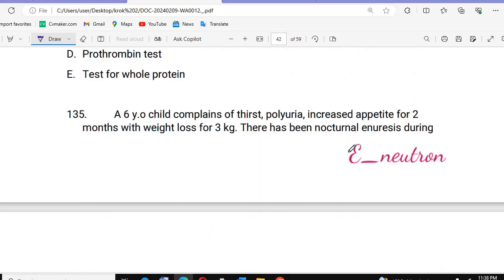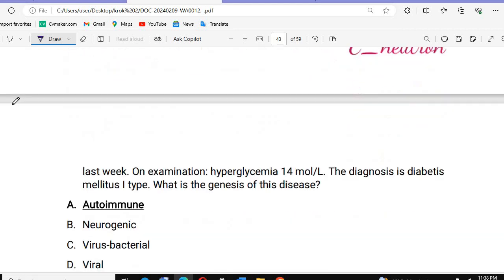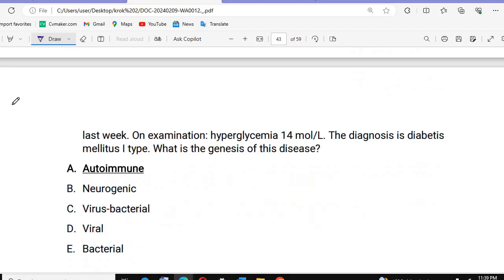Then question number 135. We know thirst, polyuria, and increased appetite for 2 months, with a weight loss of 3 kg. There has been nocturnal enuresis during the last week. Hyperglycemia is there, and the diagnosis is diabetes mellitus type 1. That's the easiest question we got.